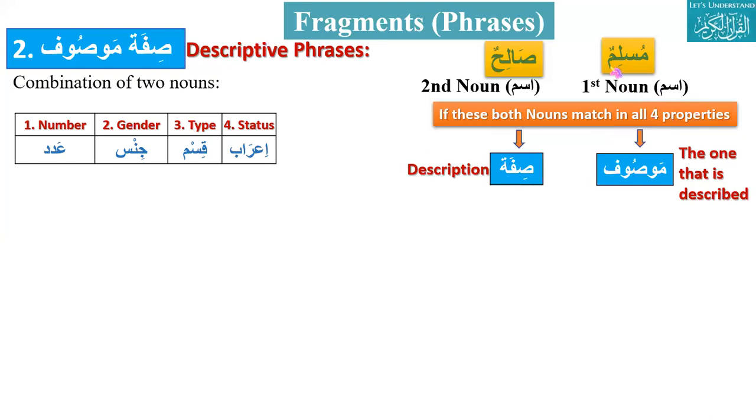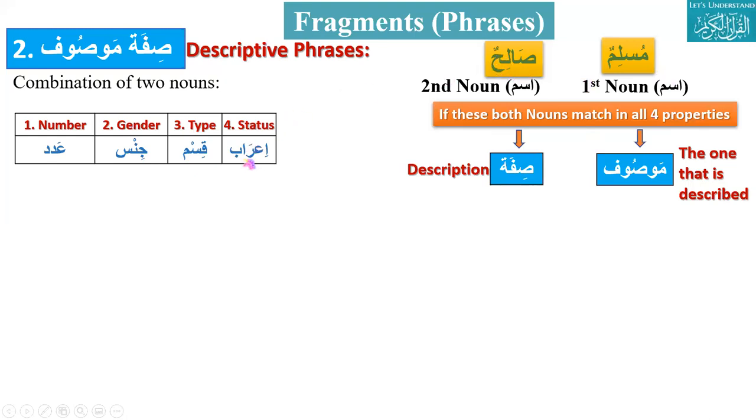Do they match? This is Muslimun Salihun. So the first one is number. Muslim is singular and Salih is also singular. And about gender, Muslim is masculine, muzakkar, and Salih is also muzakkar. And about type, Muslimun is a common noun and Salihun is also a common noun.